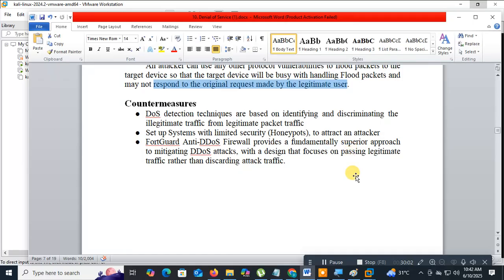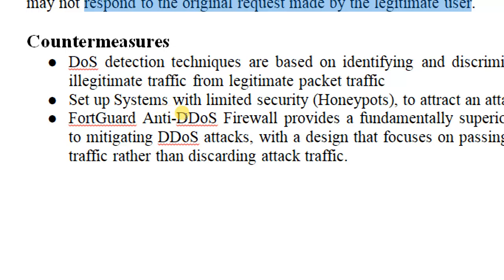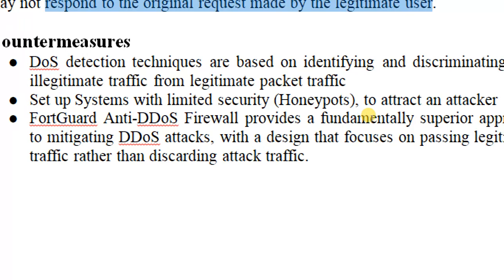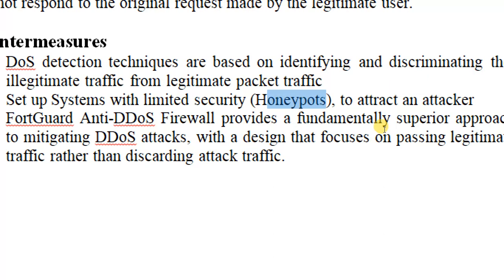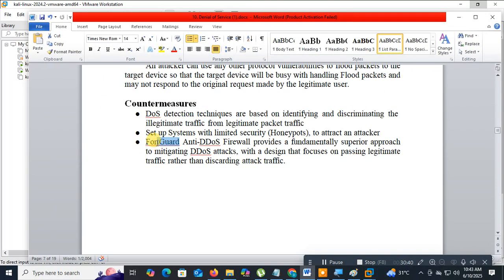Here, how to prevent the DDoS? These are the countermeasures, the techniques to prevent DDoS. First, identifying and discriminating legitimate traffic, which means legal traffic. From the legal traffic, setting up a honeypot to attract an attacker. Next is using firewall tools. What is the tool? FortiGuard. Okay, FortiGuard.